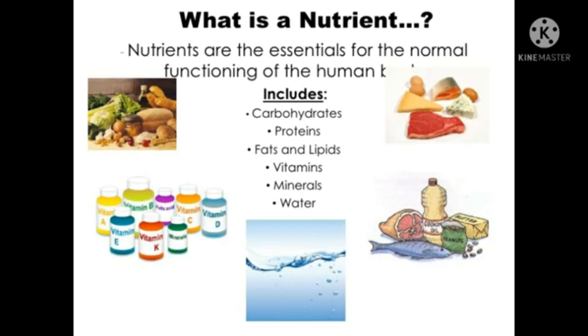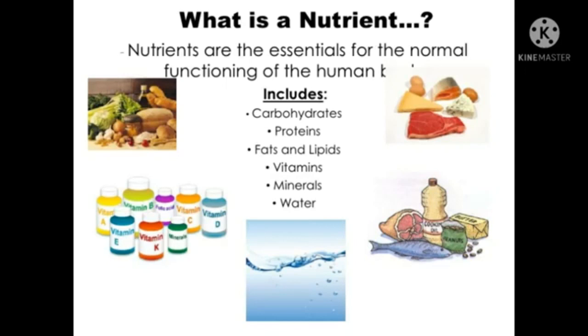Why do we eat different kinds of food items? Yes, different kinds of food are rich in different kinds of nutrients. So, our diet must include different kinds of food with all these nutrients.